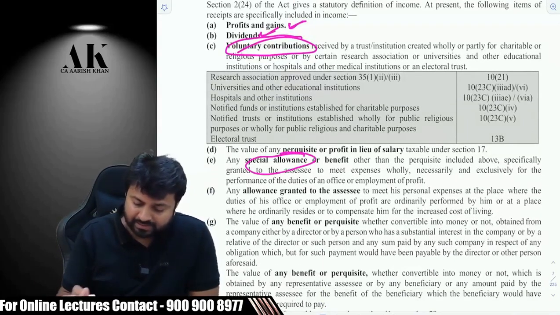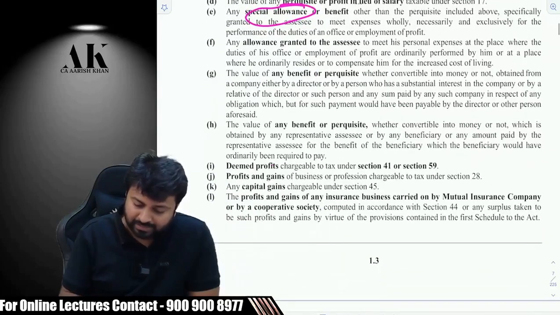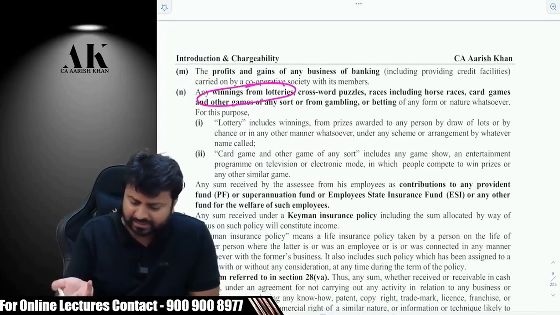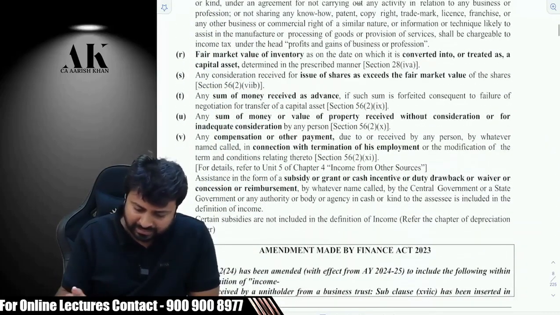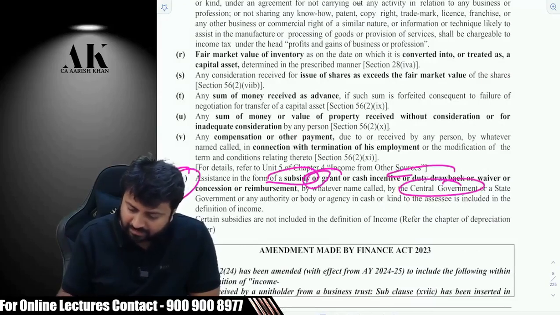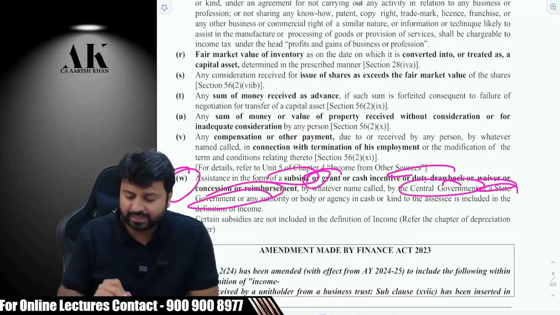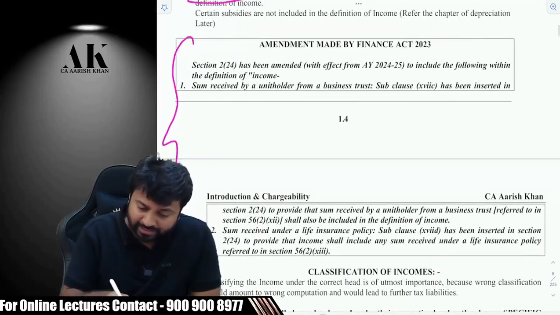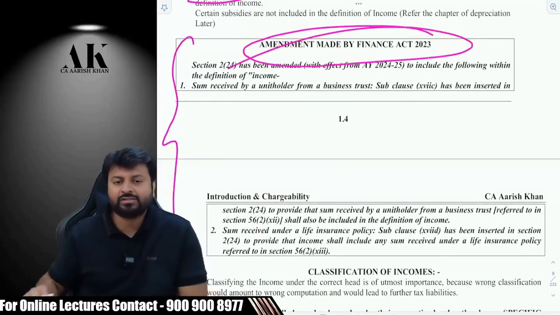Some special allowance is also income. Some deemed profits are also income. Winnings from lottery, etc. is income anyway, that we know. Then there is some subsidy or grant received from the government. That is also income. This was added in 2015. Then they further increased the base in 2023. See, this year they have increased 2 more items.